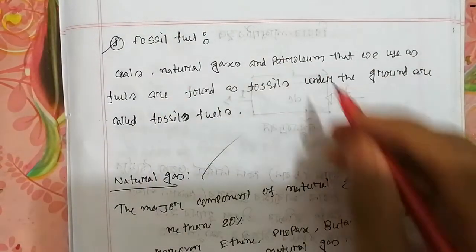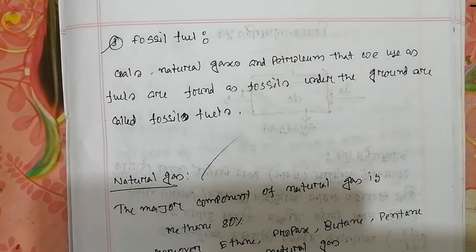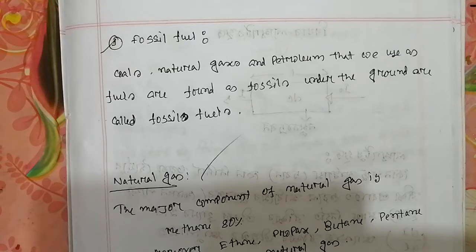Okay? That means the ruins of plants and animals which have been underneath in the underground for millions of years are called fossil fuels. They are converted to natural gas, coal and petroleum and used as fuels. That's why they are called fossil fuels.